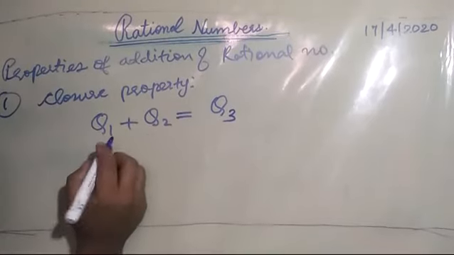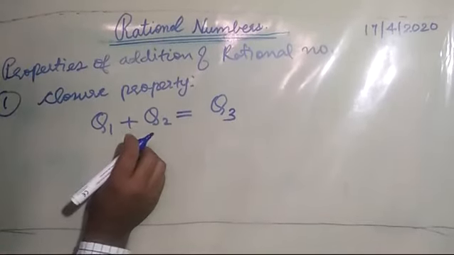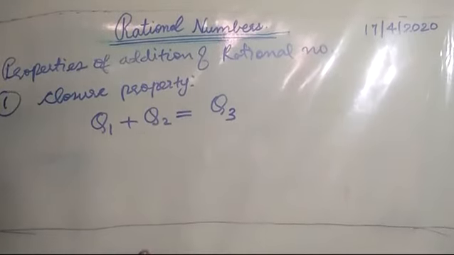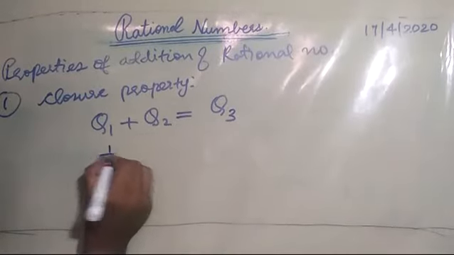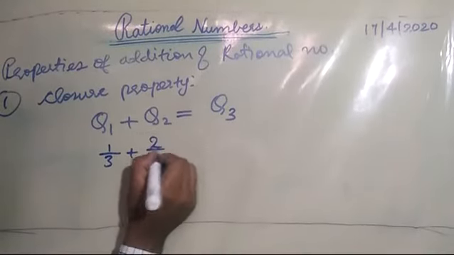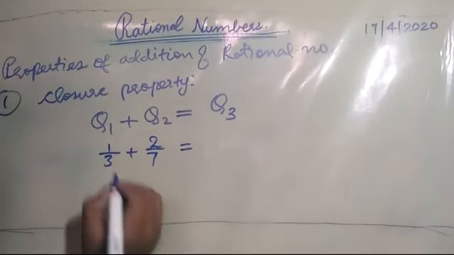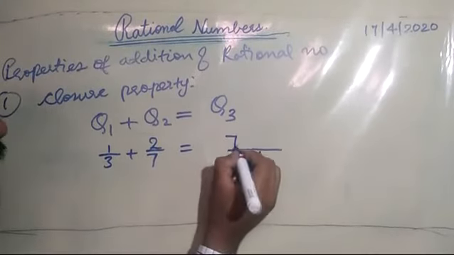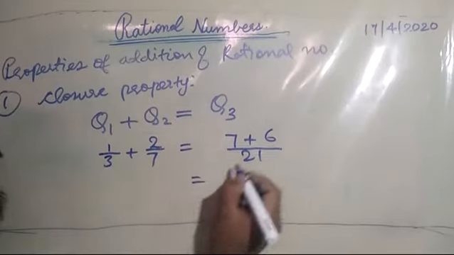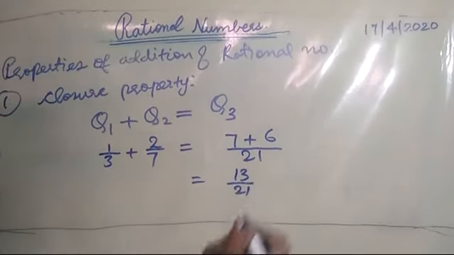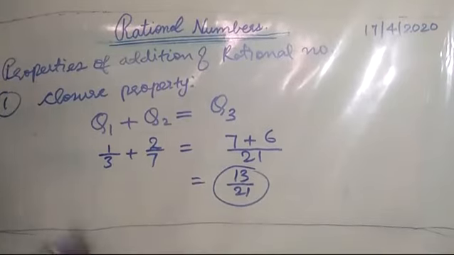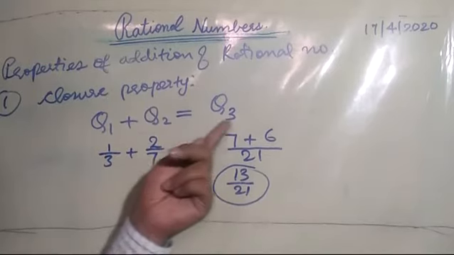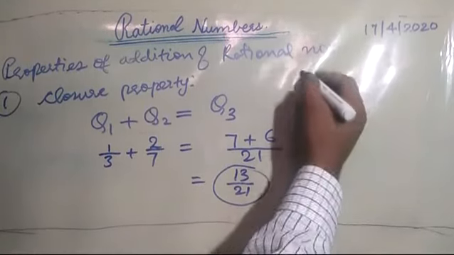So what do you understand? Whenever two rational numbers are there, when we add these two rationals, the resultant, the answer, will also be in the form of a rational number. Suppose I have 1 by 3 plus 2 by 7. These two are rational numbers. When I add, what are we going to get? 7 3s are 21, the LCM, 7 into 1 is 7, plus 3 2s are 6, which means 7 plus 6, 13 by 21. This is also a rational number. So this is the meaning of closure property. If we add two rational numbers or more than two rational numbers, then the result will always be a rational number.